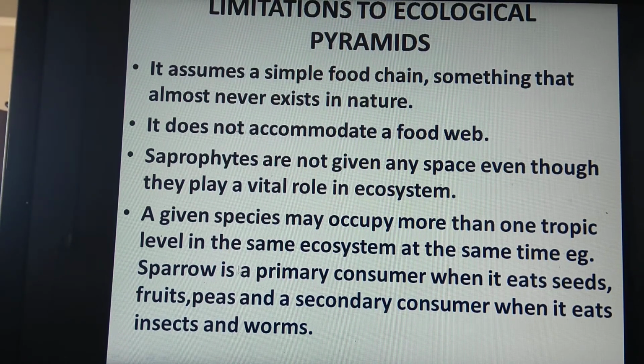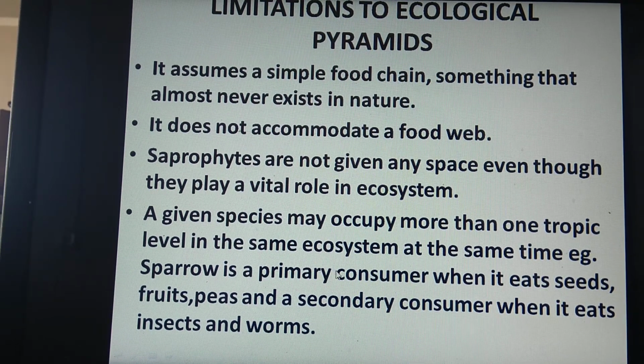Next point is, a given species may occupy more than one trophic level in the same ecosystem at the same time. That means if you consider a sparrow, the sparrow is a primary consumer when it eats seeds, fruits, peas. It can also work as a secondary consumer when it eats insects and worms. So this sparrow can be considered under primary consumer, and it can also be considered as secondary consumer. So this is also not considered under the ecological pyramids.